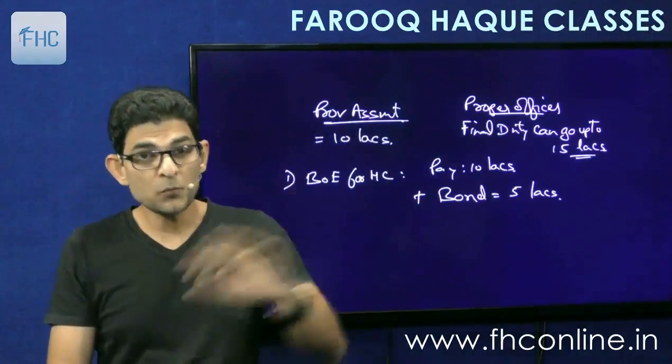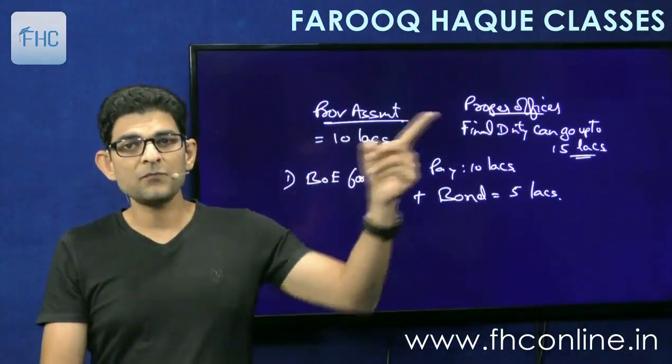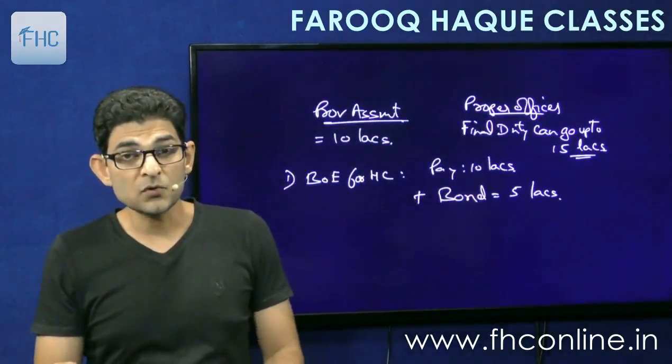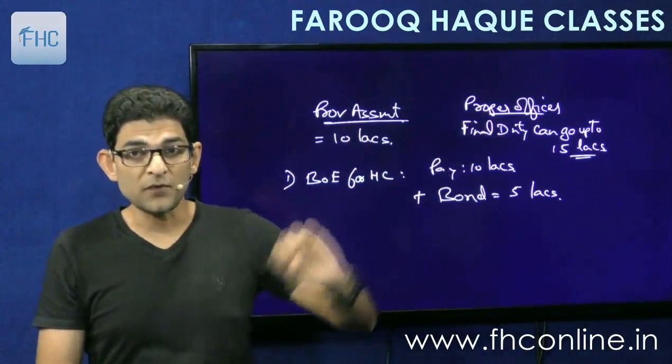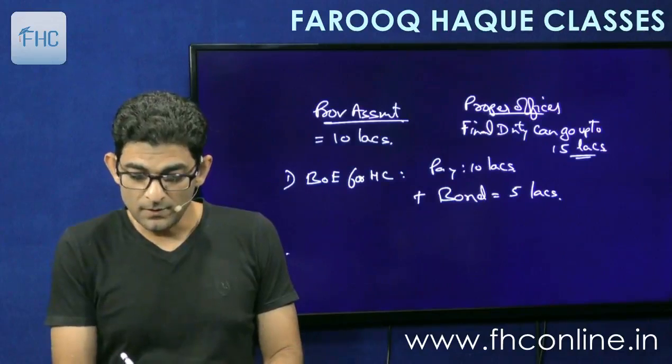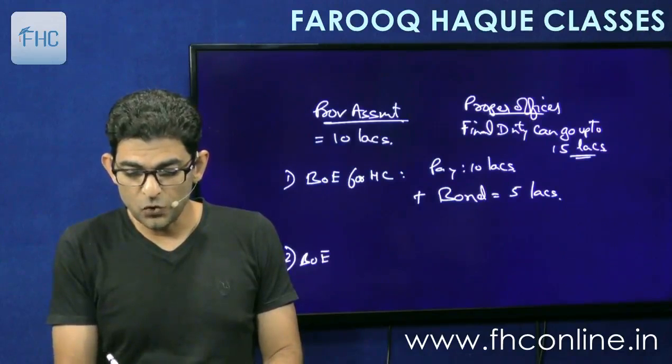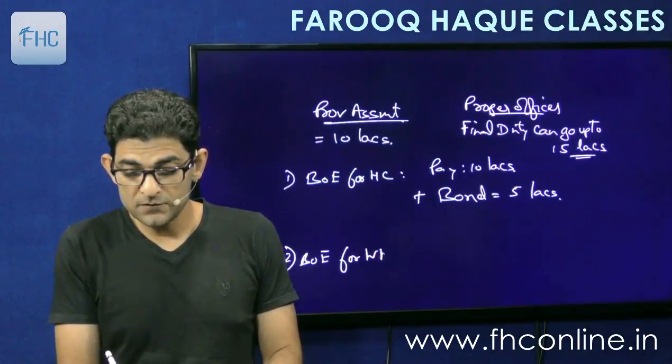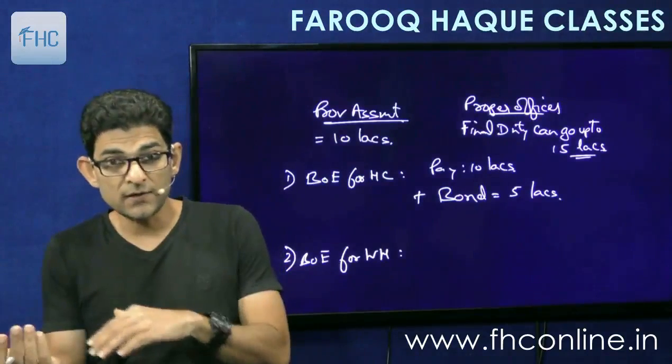So this is in case of home consumption. You pay 10 lakhs and file a bond of 5 lakhs.